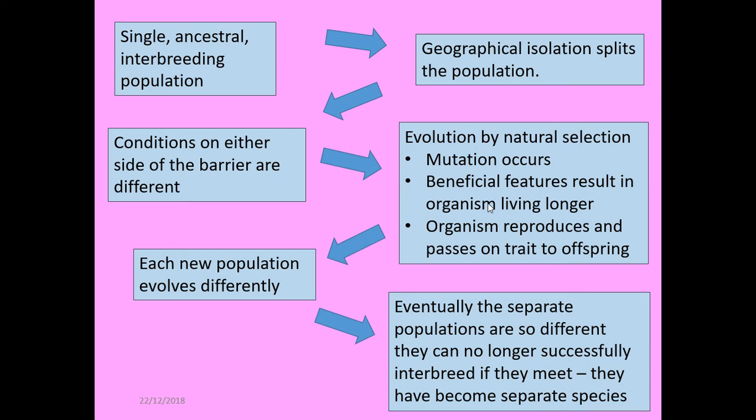So we bring those populations back together after they've been geographically isolated for lots and lots of time. And when they reproduce, if they make an offspring that is infertile, they have become separate species. That is speciation. They've no longer successfully interbred together.